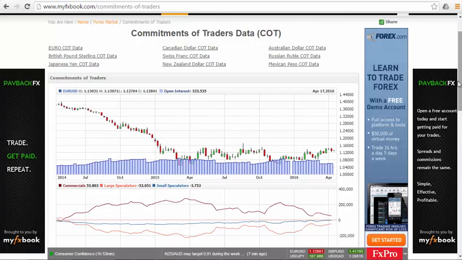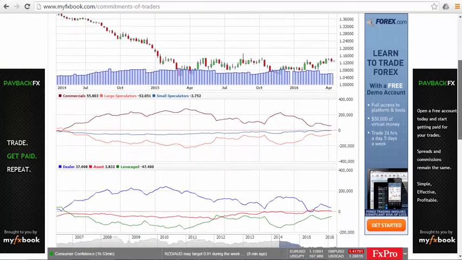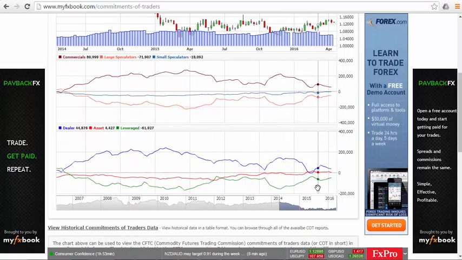Let's start by taking a look at the euro dollar data here. As we see, the leverage money, which is the green line, is going up, which means they have reduced their short positions for the euro. We went from 54,000 short positions to 47,000 short positions. However, the asset managers, which are the longer term players like pension funds, have reduced their long positions from 11,000 down to 3,800. So overall, this seems neutral for the euro.